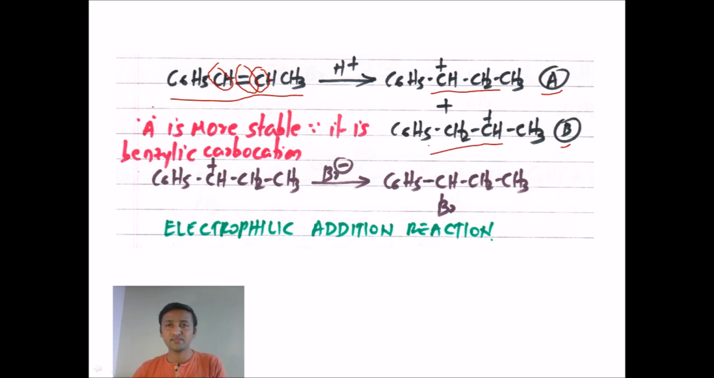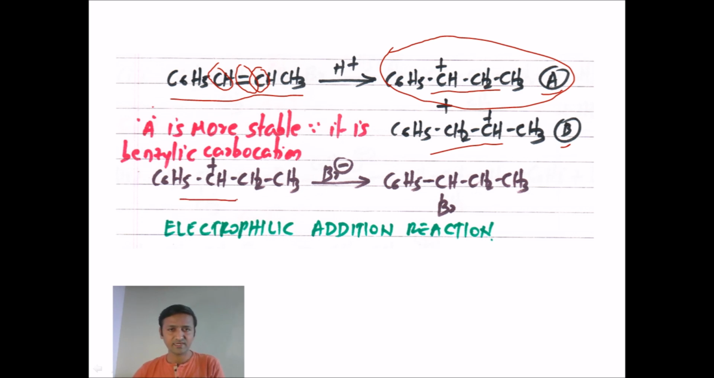Now we need to compare the stability of these two carbocations. You can easily guess that among the two, A should be the more stable carbocation, because the carbon having the positive charge is a benzylic carbon. We already know benzylic carbocations are more stable because of resonance. So A is predominant compared to B. Once A is predominant, it means it forms in more concentration.